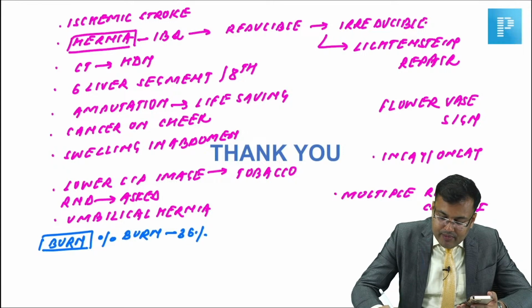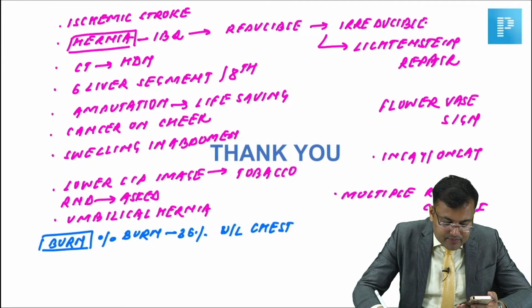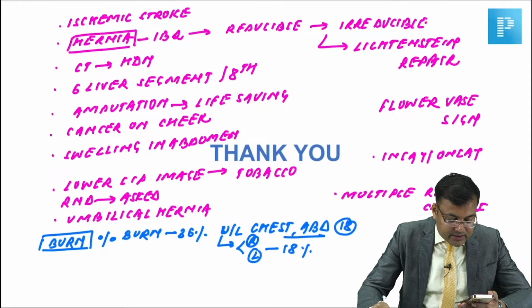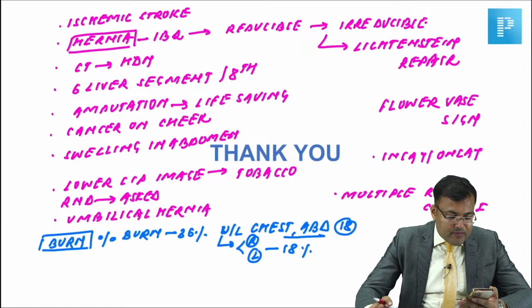Right upper limb, left upper limb, anterior chest and abdomen. Chest plus abdomen is 18%. Upper limb, lower limb 18. So straightforward, it is 36. Okay, guys, it is 36. Very good.